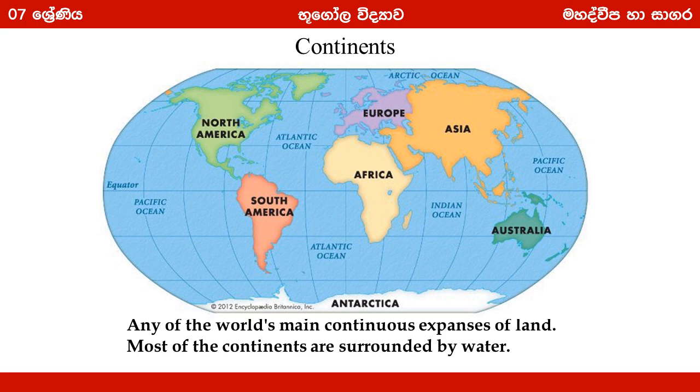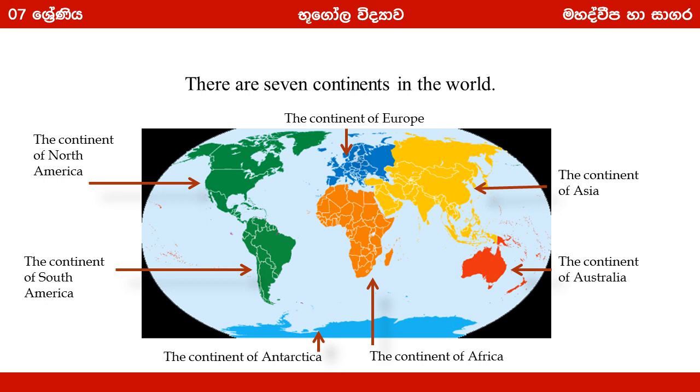What is a continent? A continent is a large, continuous mass of land. Most of the continents are surrounded by water. So they are separated by the oceans. Yes, there are 7 continents in the world.